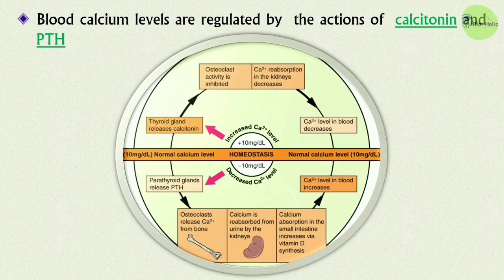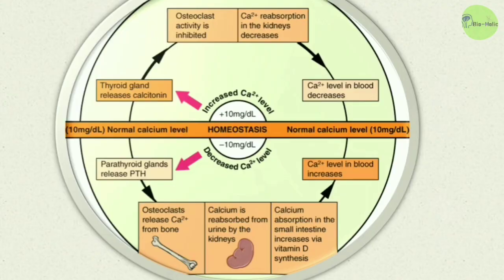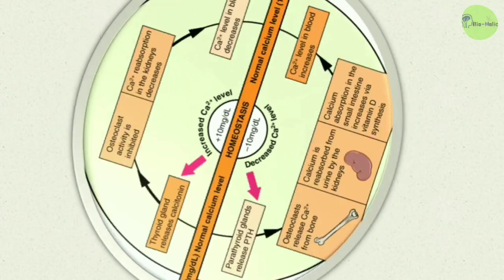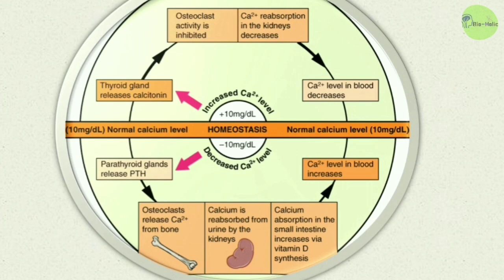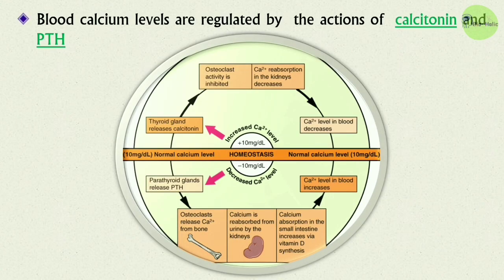The blood calcium levels are regulated by the actions of both calcitonin and parathyroid hormone. So as a summary, we can say when there is an increase in calcium level, calcitonin starts to secrete and causes calcium level to decrease, and if the calcium level in blood decreases from its normal plasma level, PTH hormone is secreted by the activated parathyroid gland, and thus it brings back the normal calcium level and maintains calcium homeostasis. So parathyroid hormone and calcitonin oppose each other's effects.